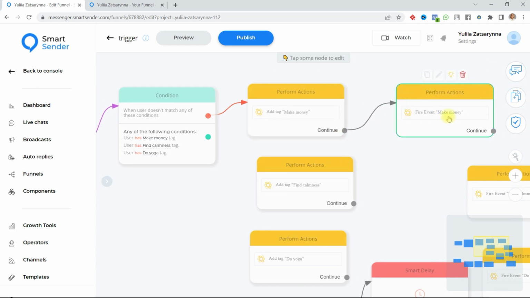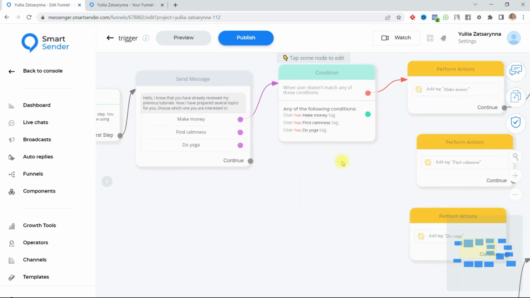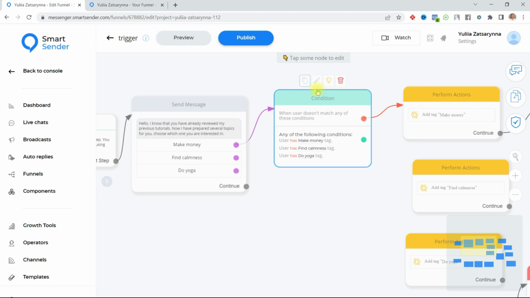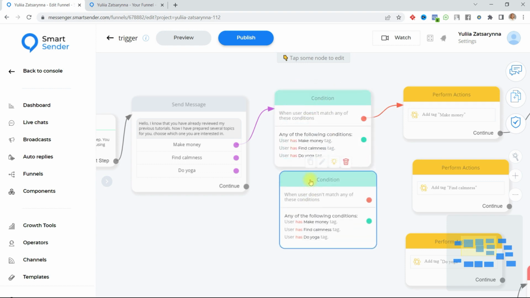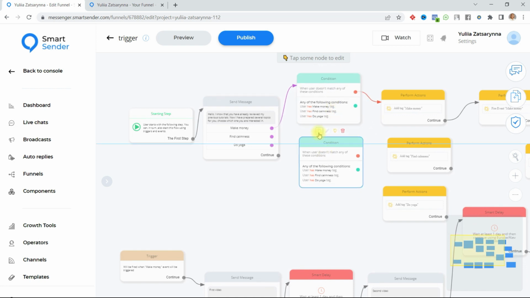For us it is a fired event with triggers that we made in another video. And I need to create 3 conditions. It is very easy, copy. Yes, copy.